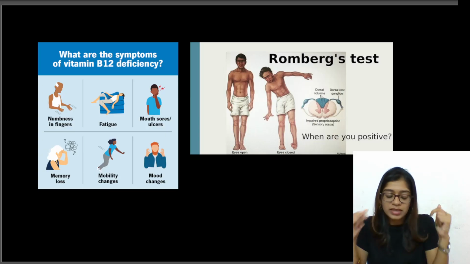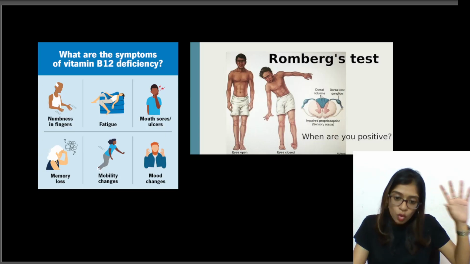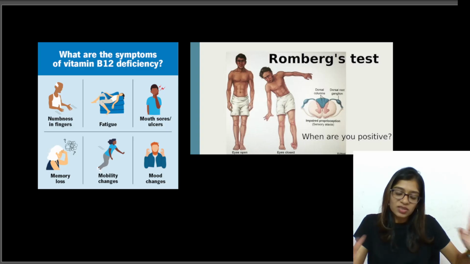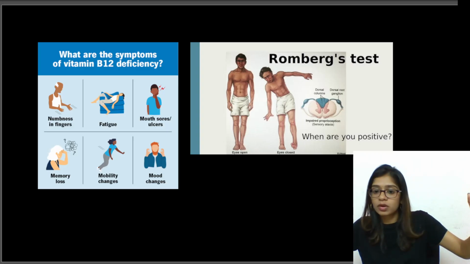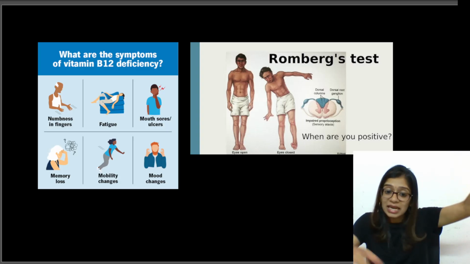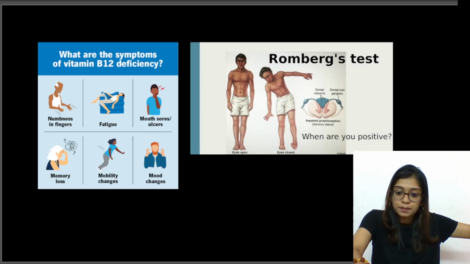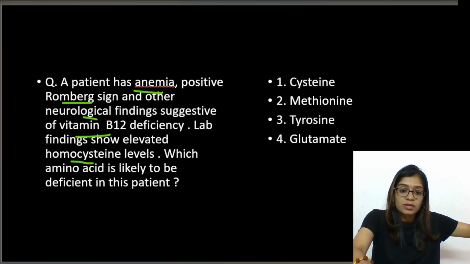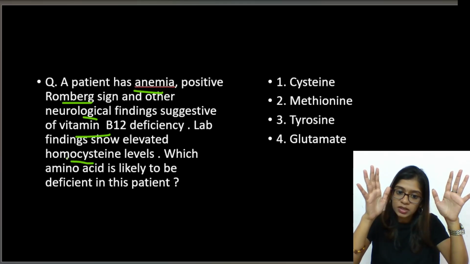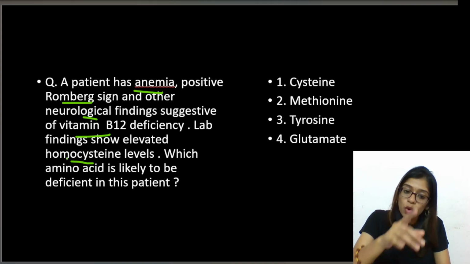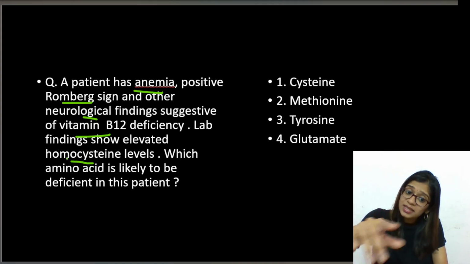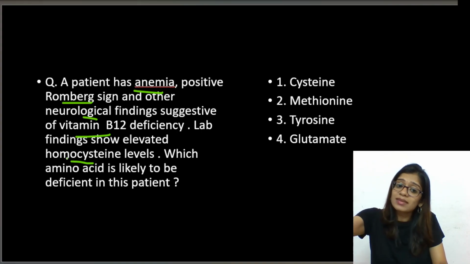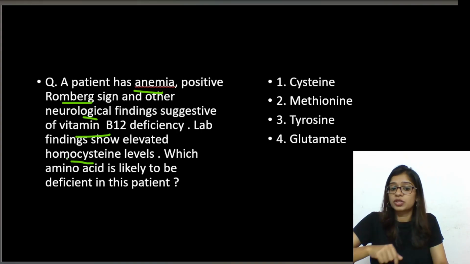Vitamin B12 deficiency, tell me what happens? Homocysteine is not able to get converted to methionine, so homocysteine levels increase. That is what they have written here. Read this question. They say the patient has vitamin B12 deficiency and lab results show increased homocysteine levels. They are asking what is the other amino acid that is going to be deficient in this patient?